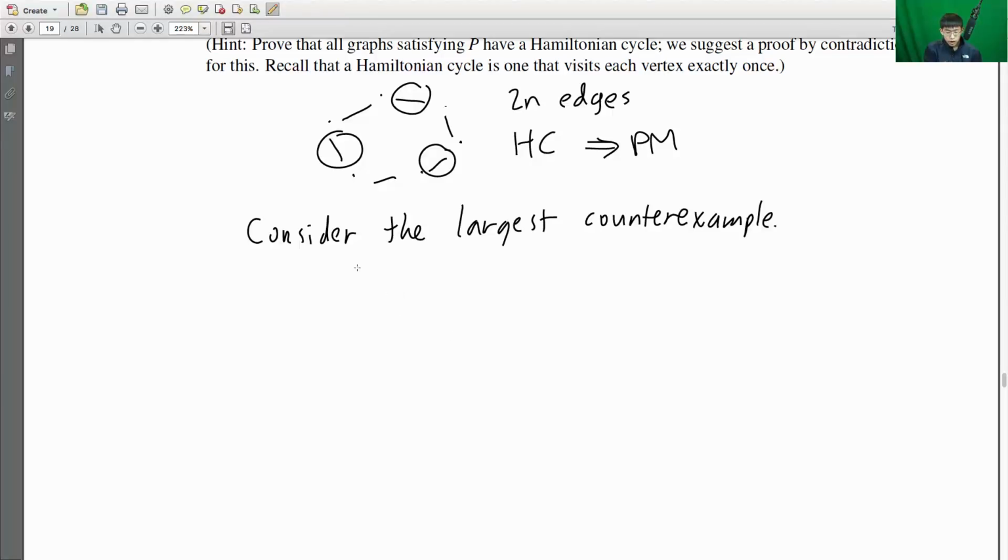We mean a graph G prime that satisfies P and has as many edges, or the most number of edges out of any counterexample. But since we're talking about a counterexample, we must have that it does not have a Hamiltonian cycle.